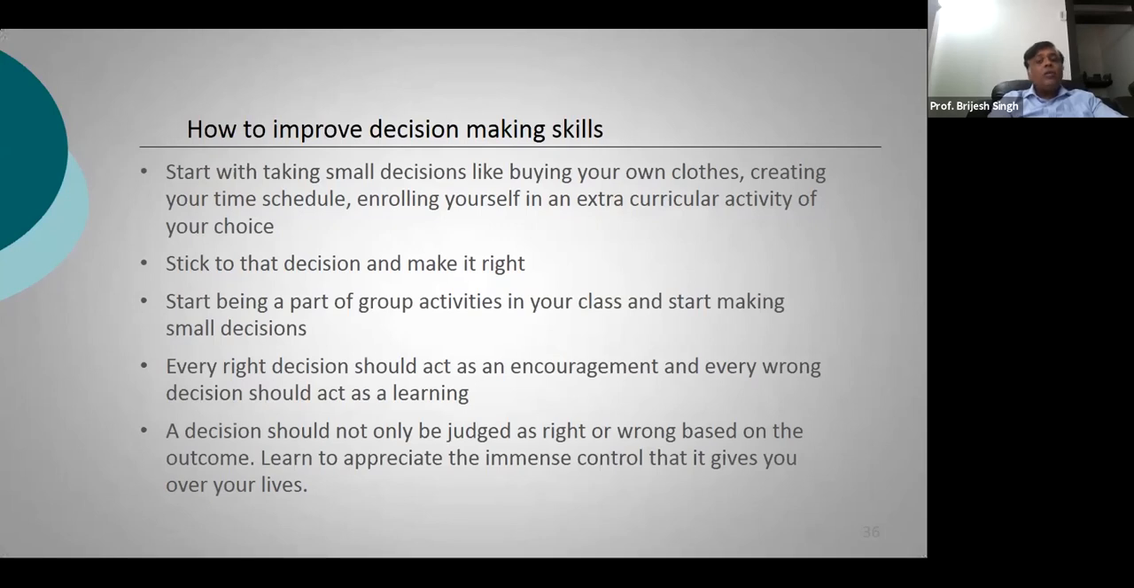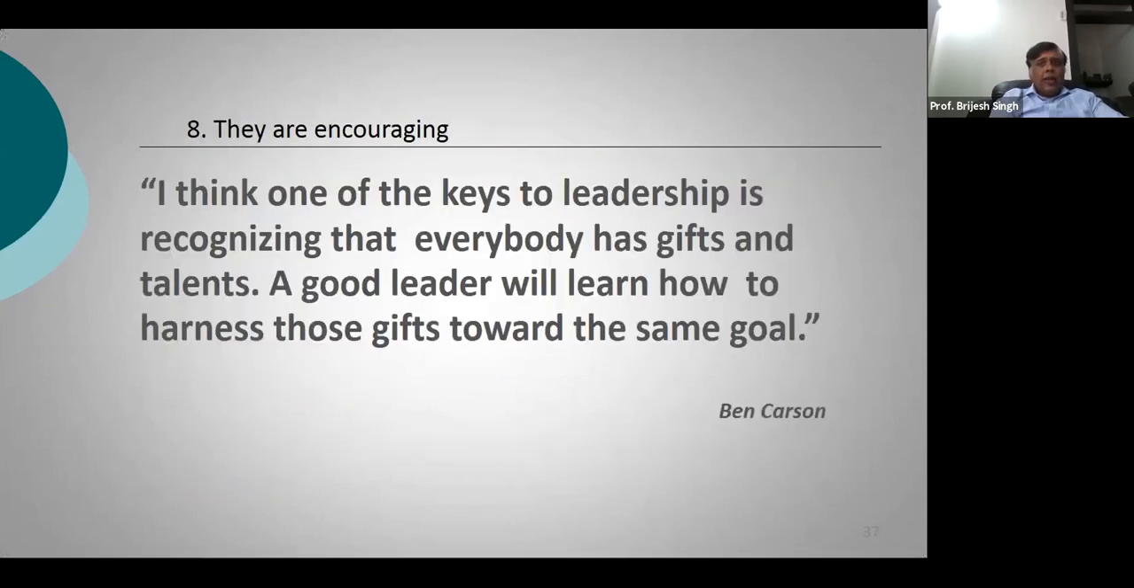Just go back and see why that decision was wrong. What is the learning that you got from it? And above all, stop judging your decisions based on the outcomes, right? If an outcome is good, okay, this means the decision was good. If an outcome was bad, this means the decision was bad. Initially, don't be so hard on yourself. Just get into the habit of taking decisions for yourself. Start with small decisions and then move on to bigger decisions.